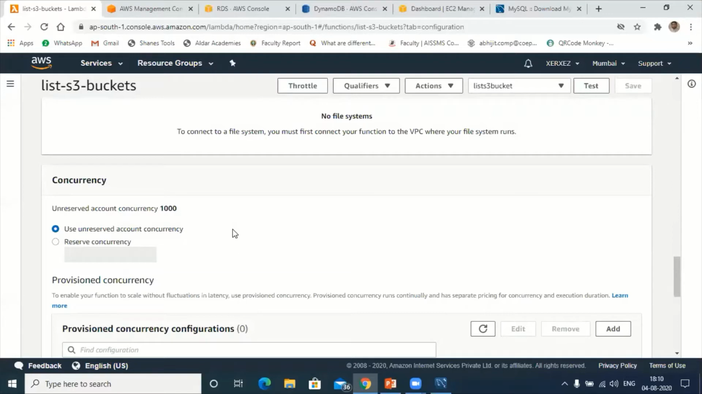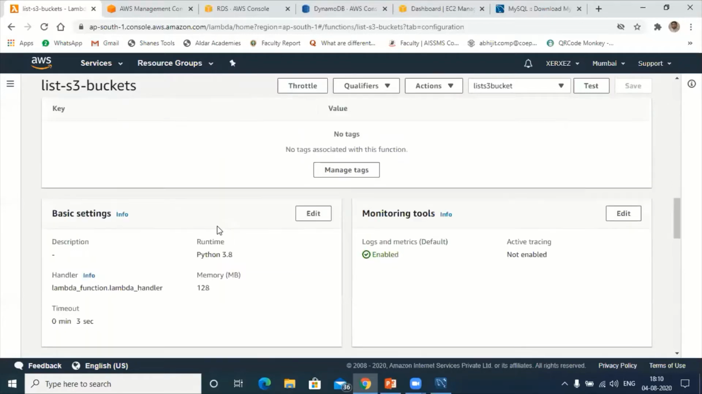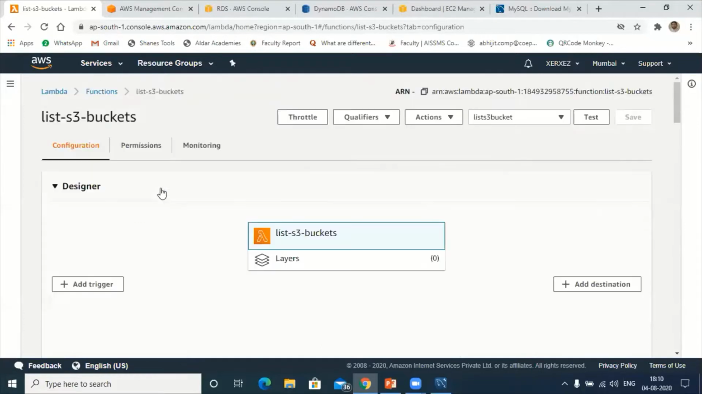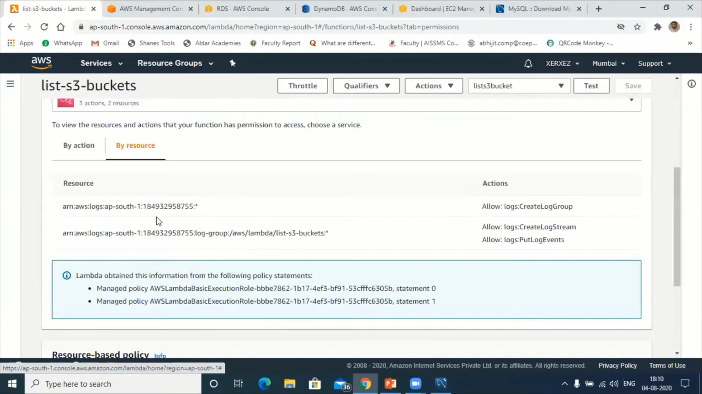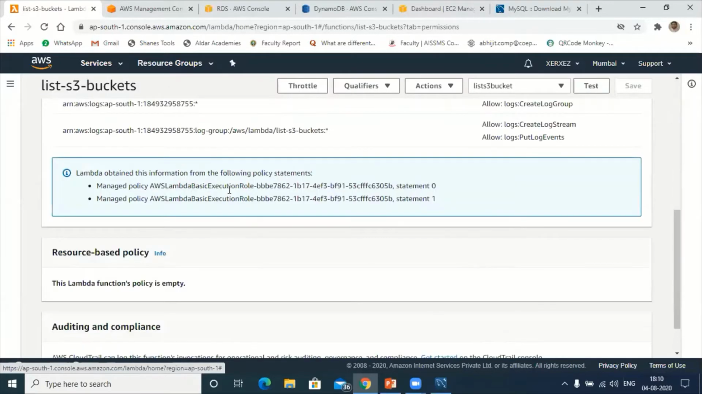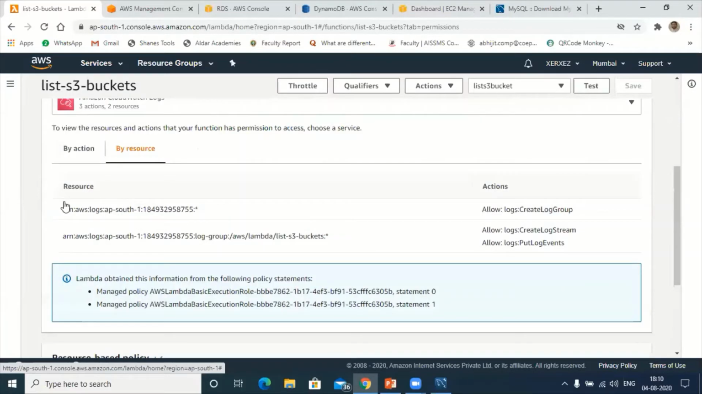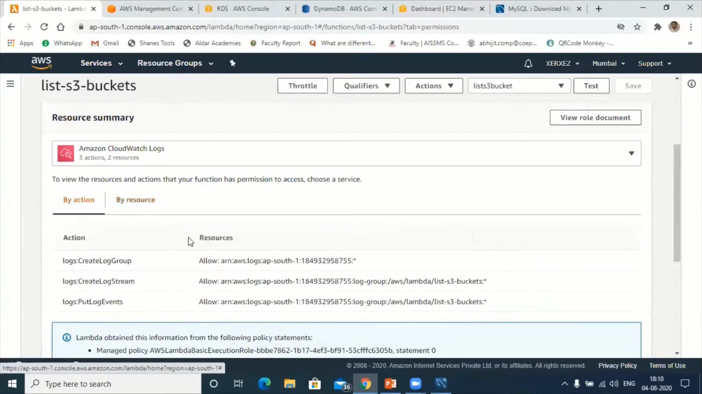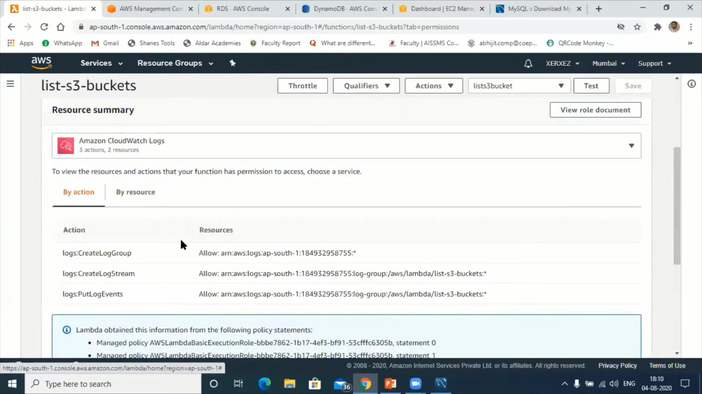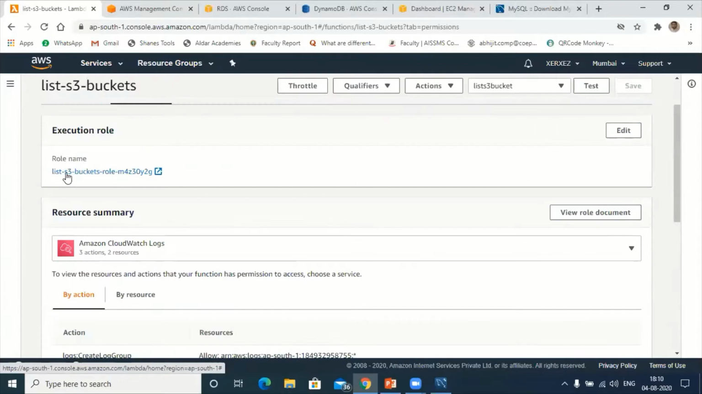Here under monitor, there is a permission section. Under the permission section, you can see all the permissions which I have assigned to execute the programs by actions. This is the permission actually. This is a rule I have created to access the S3 bucket.